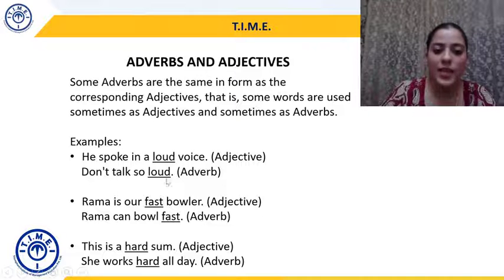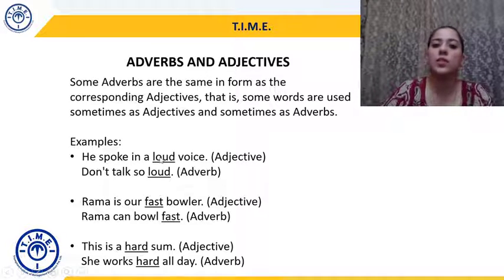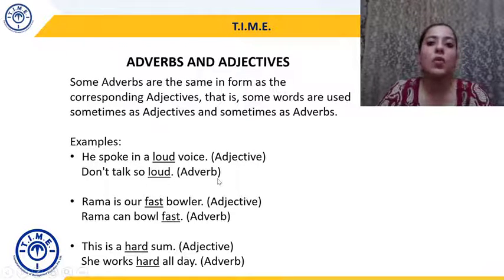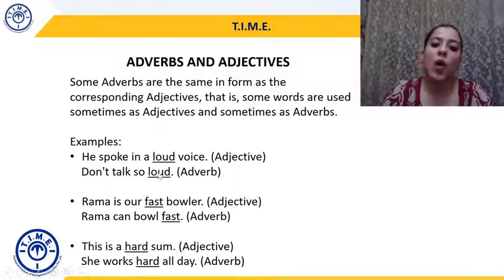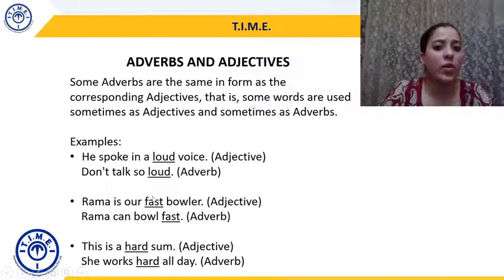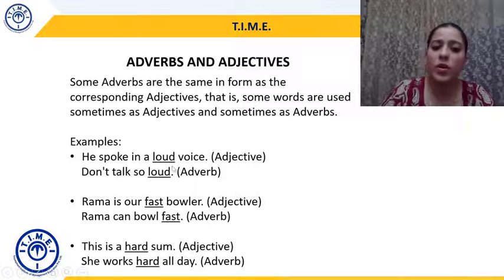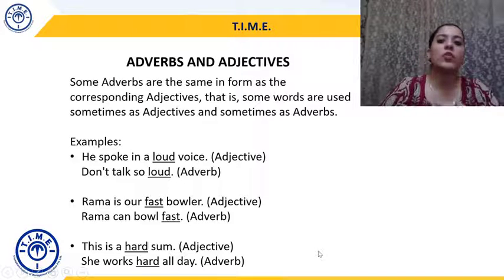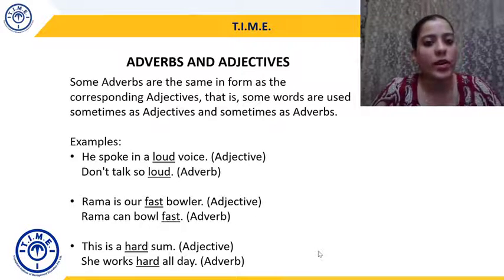So if you see from the examples, the same word has been used as an adjective in one and as an adverb in another. Another way to make an adverb is to add ly, as I discussed in the first example. Loud will be an adjective, loudly will become an adverb. But loud can also be an adverb depending on what word it is modifying. So the same word can sometimes act as an adjective and sometimes as an adverb, depending on the usage, depending on the context.